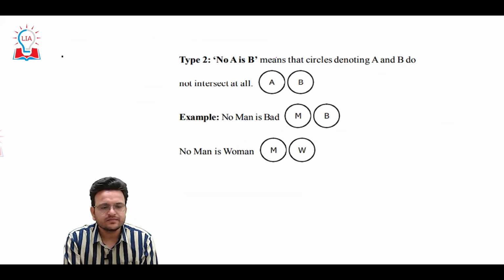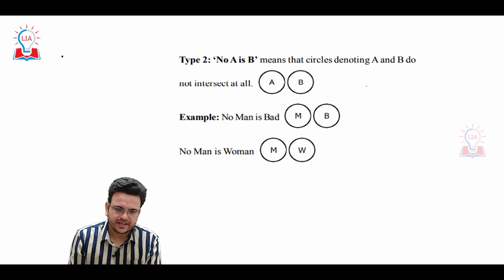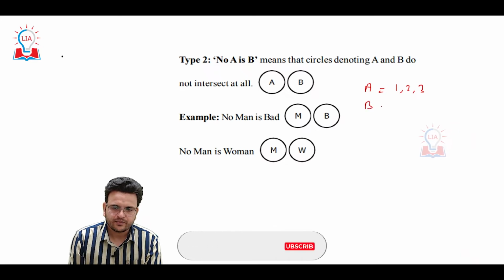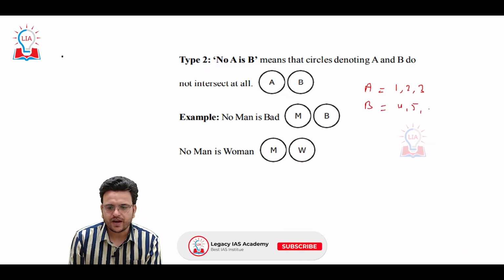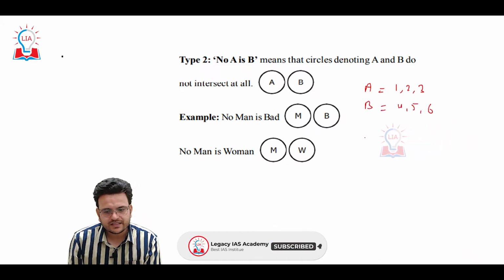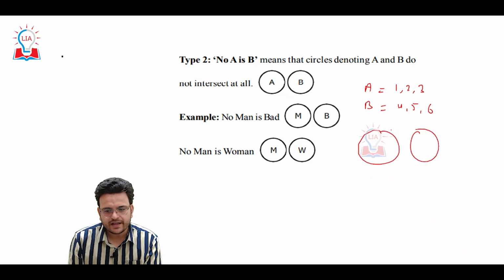Now see the other type, no A are B. Here A includes 1, 2, 3 and B includes 4, 5, 6. So both A and B are totally separated.